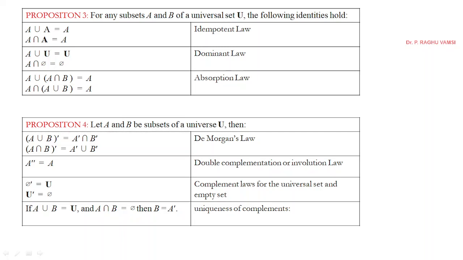Next one is the complement law for the universal set and empty set. Complement of the empty set is the universal set. Complement of the universal set is the empty set. Next one is uniqueness of complements. If A union B is equal to the universal set and A intersection B is equal to null, then B is equal to A's complement.